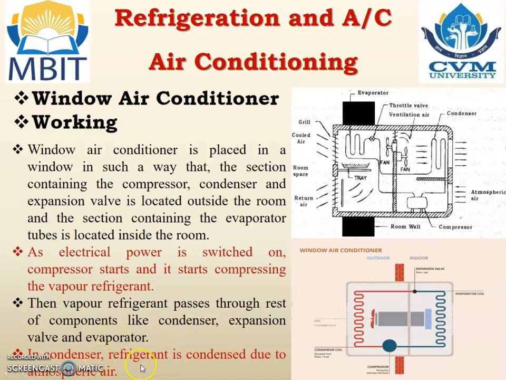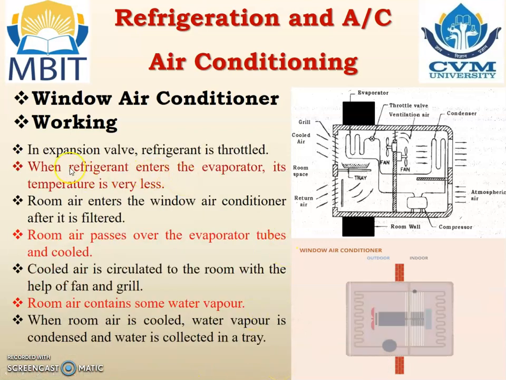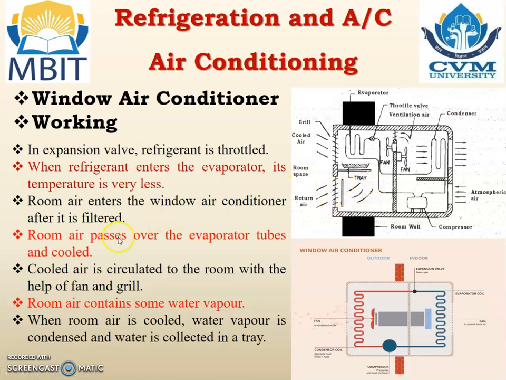In condenser, refrigerant is condensed due to atmospheric air. In expansion valve, refrigerant is throttled. When refrigerant enters the evaporator, its temperature is very less, in the range of -10 degrees Celsius. Room air enters the window AC after it is filtered. Room air passes over the evaporator tubes and is cooled. Cooled air is circulated to the room with the help of the fan and grill.